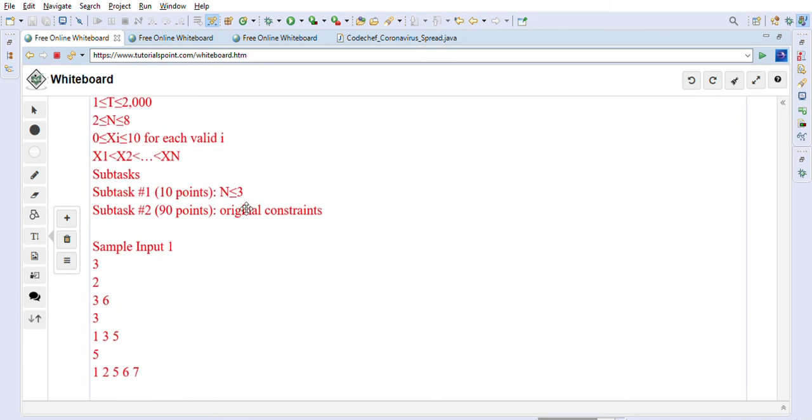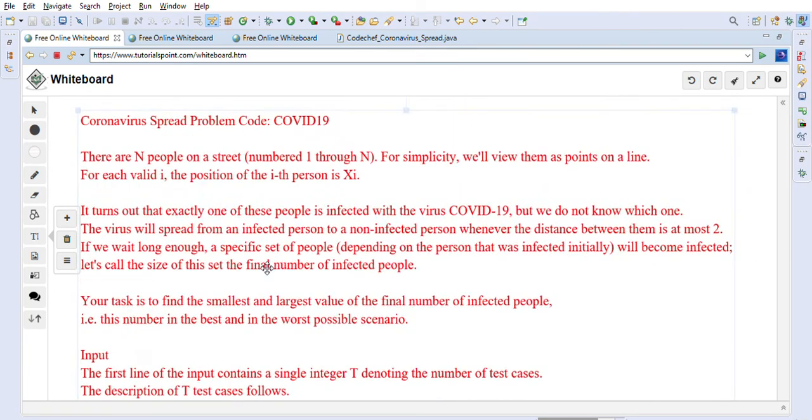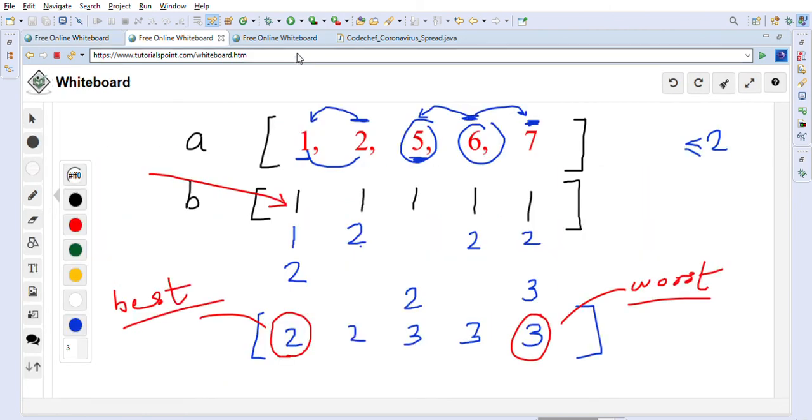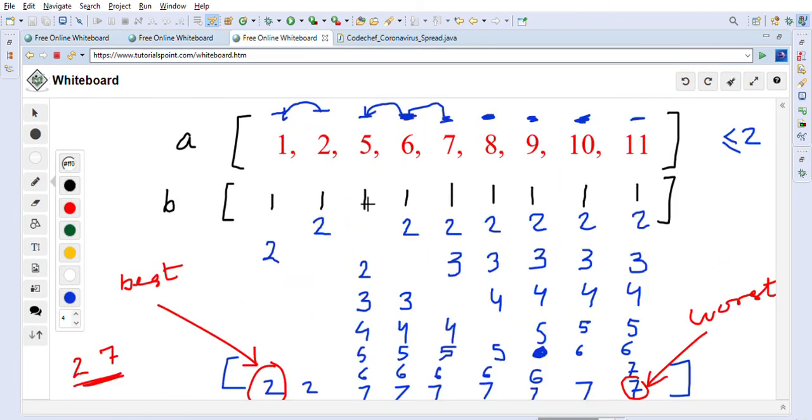So I think this is the way we can solve the CodeChef problem, coronavirus spread. Let's do a quick recap of the solution. We created an array B of the same size as array A and initialized the values to 1, and then we went through each person one by one. We go to the left side and right side and check if the coronavirus can spread.